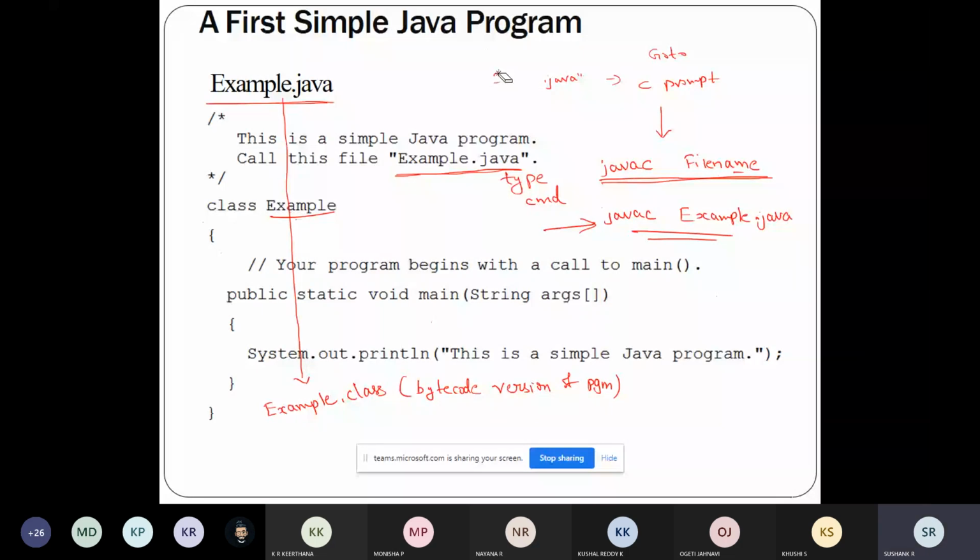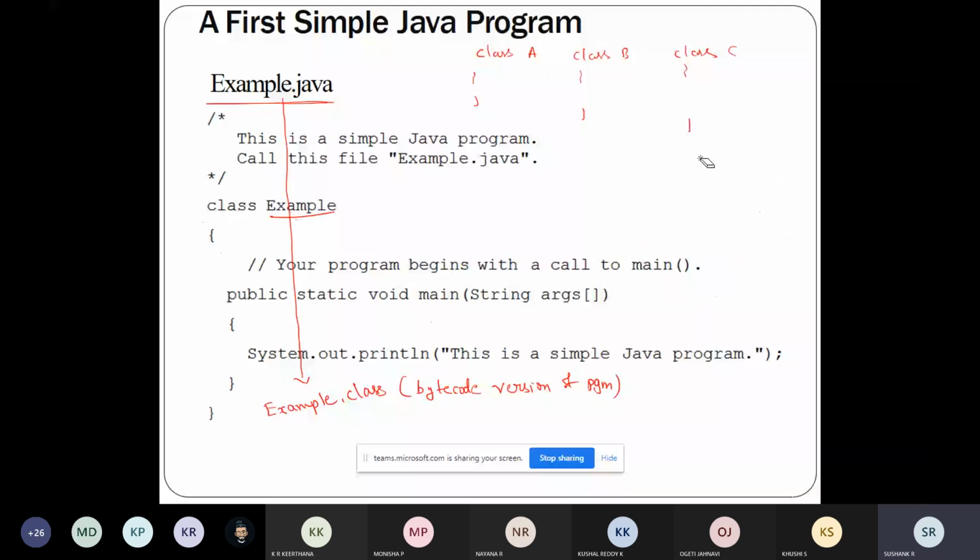I have created a program which contains three classes: class A, class B, class C. For example, the main function is there in class B. So I'll give the file name as b.java.